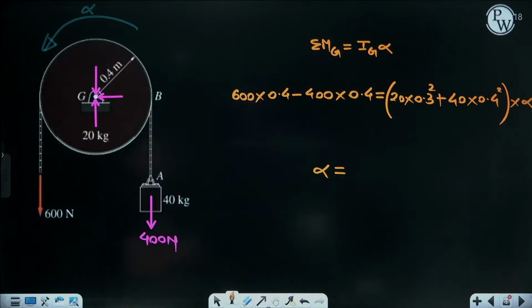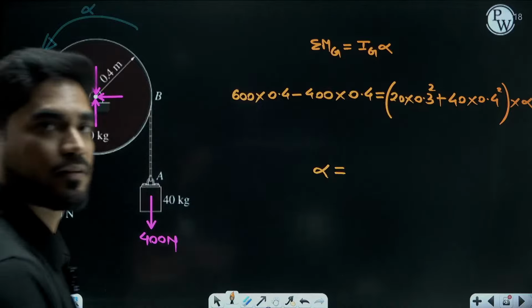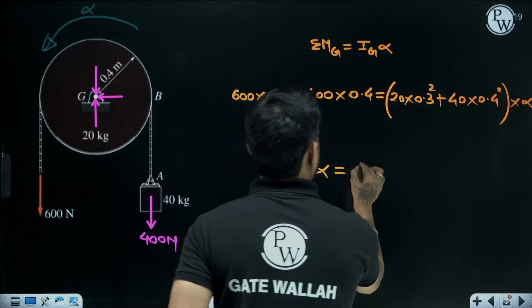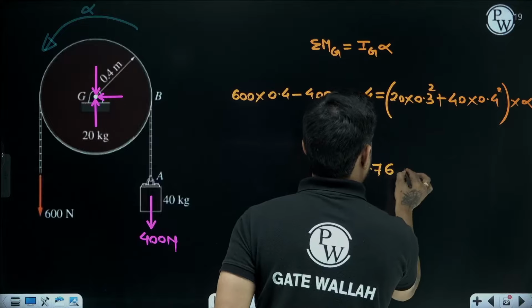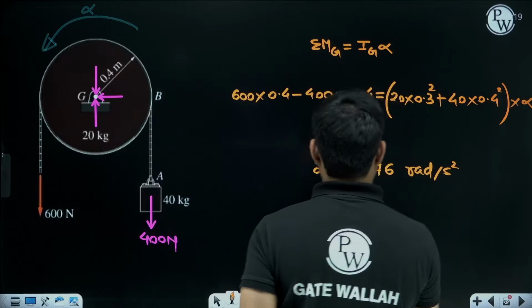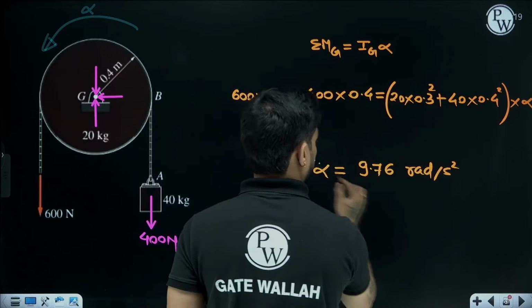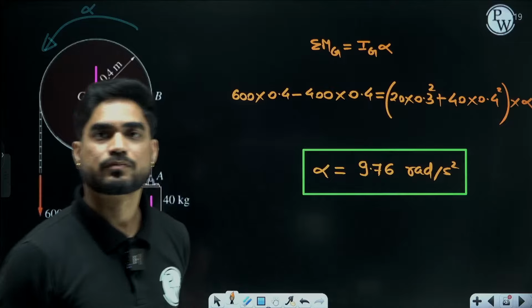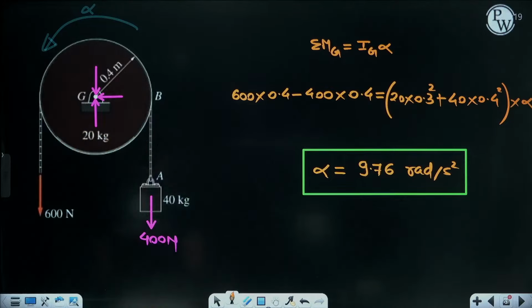I hope you have considered the mass moment of inertia of the block. Alpha is 9.76 radian per second square. Yes? Are you guys getting this?